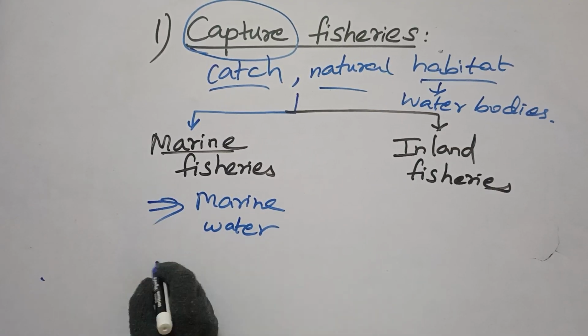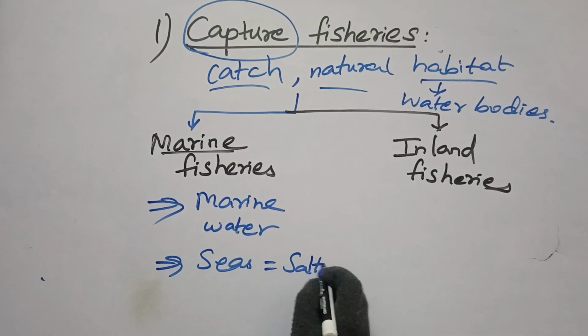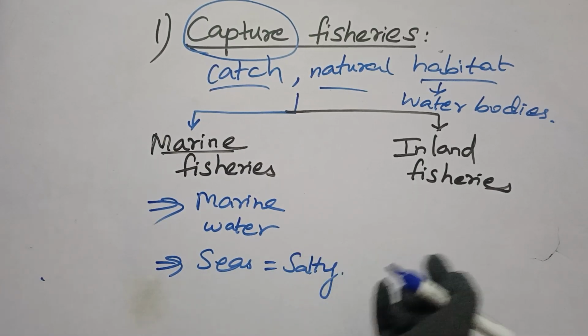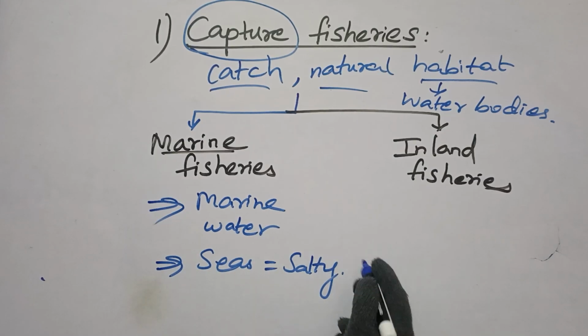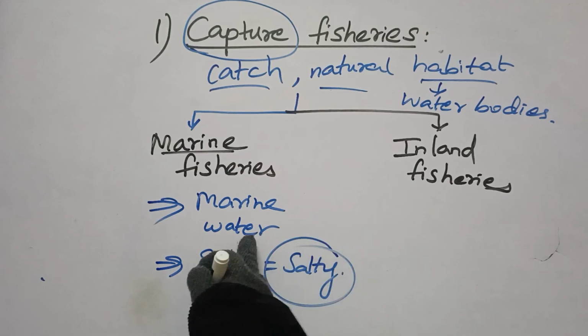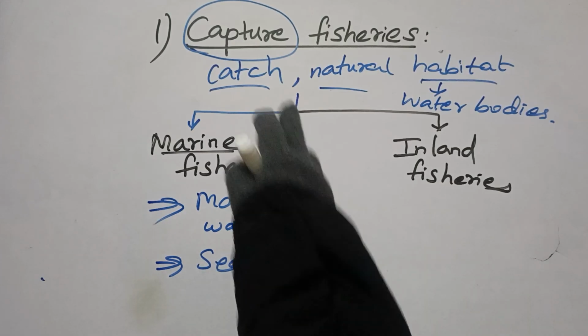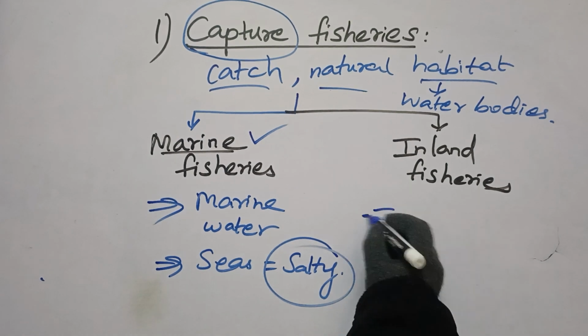Nothing but water present in seas, which is salty. When you are catching fishes from seas or from marine water, that type of capture fishery is called marine fisheries.